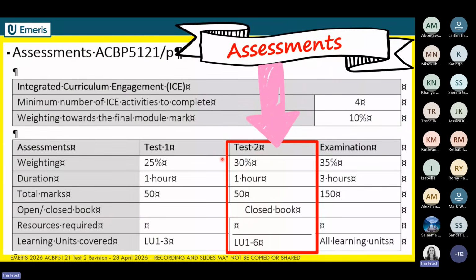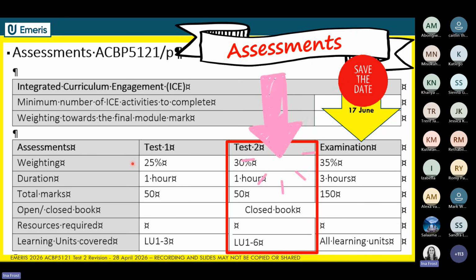You can also see it has a slightly higher weighting than test 1 had in your overall semester mark. In the meantime, if you want to save the date, on the 17th of June we'll have our exam revision day, so you can join myself and Salama again on the 17th of June.